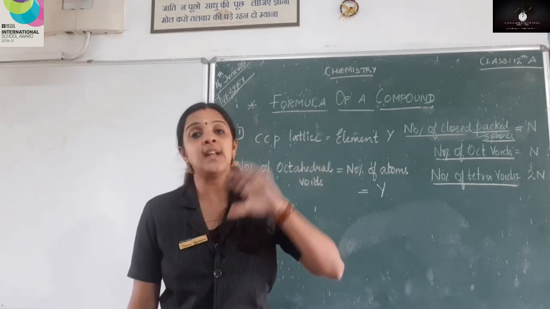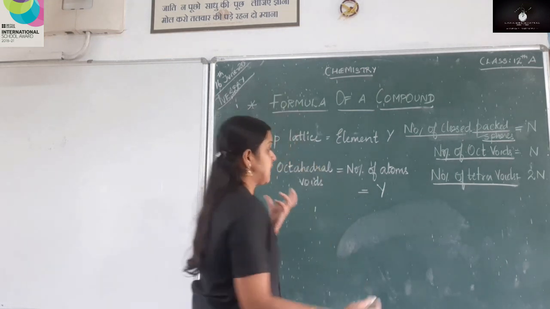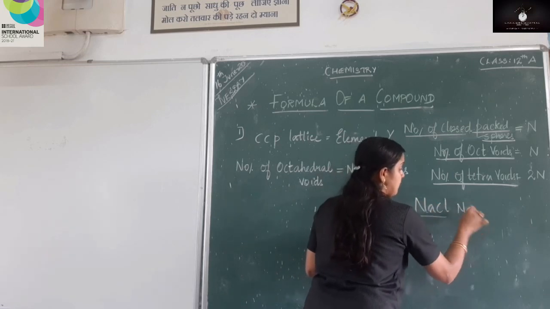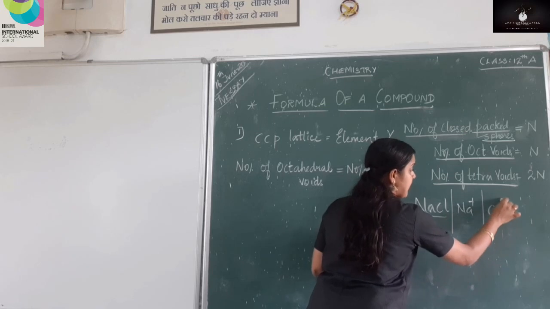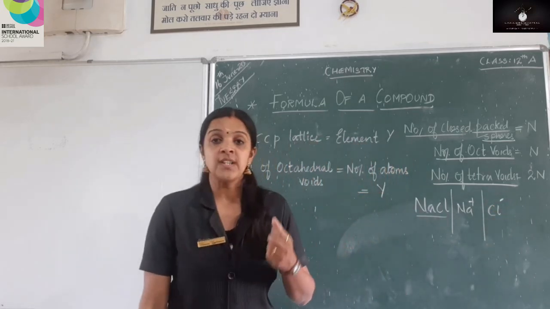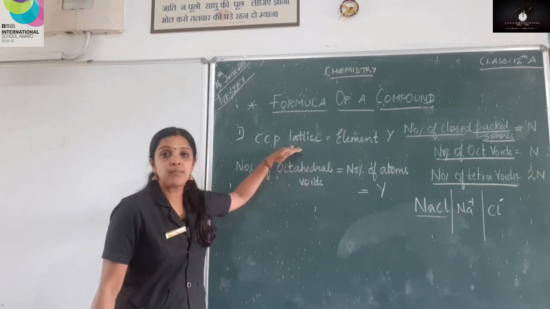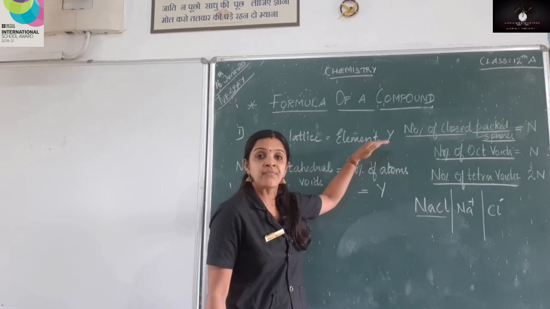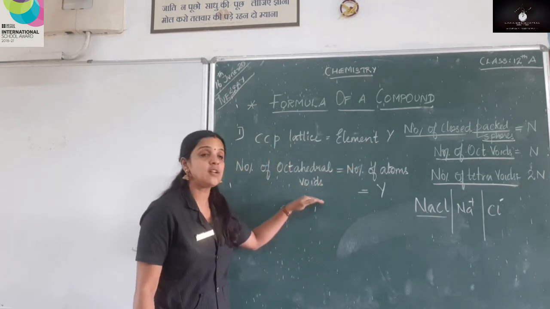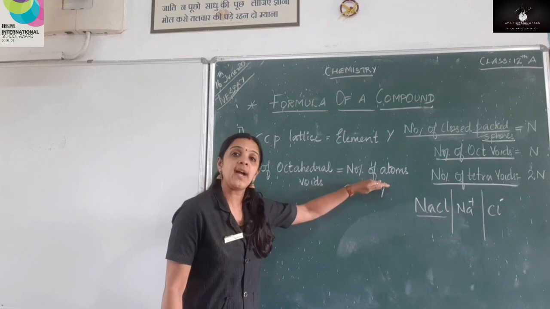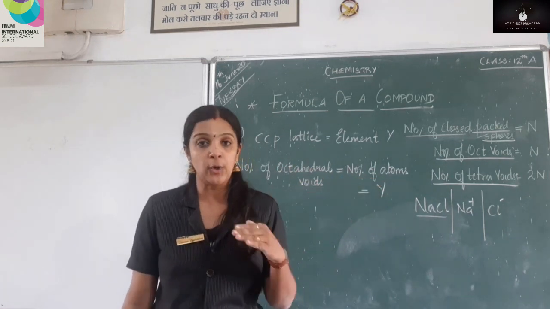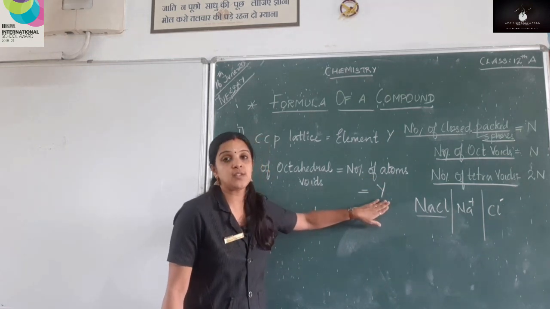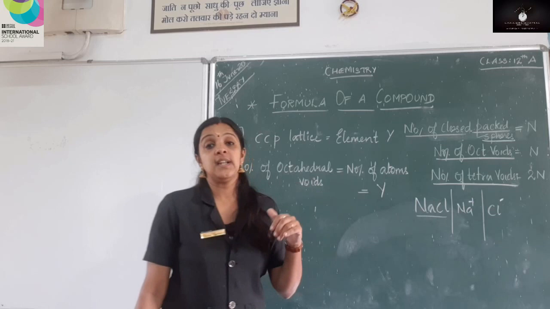When I say cation and anion, you take any example like sodium chloride, NaCl. In this, sodium will act as cation and chloride ion will act as an anion. So that's what they are saying here. In a CCP lattice, element Y, that is anion, is occupying the CCP lattice. Number of octahedral voids will be equal to number of atoms. That is what we saw in the video. So now, number of atoms will be the same as the element Y.